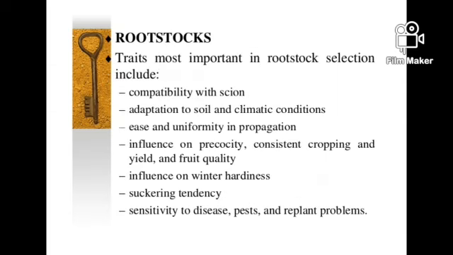Traits most important in rootstock selection include compatibility with the scion, adaptation to soil and climatic conditions, ease and uniformity in propagation, influence on precocity, consistent cropping and yield and fruit quality, influence on winter hardiness, suckering tendency, and sensitivity to disease, pests, and repellent problems.